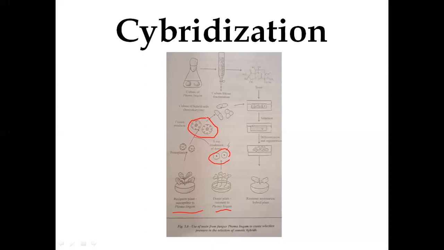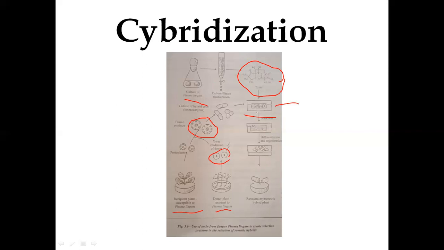Fused protoplasts were selected against Phoma lingam infection by growing them on media incorporated with the toxin isolated from the Phoma lingam culture. The culture of the fungus is taken and the culture filtrate is fractionated for the toxin, which is later incorporated in the media.